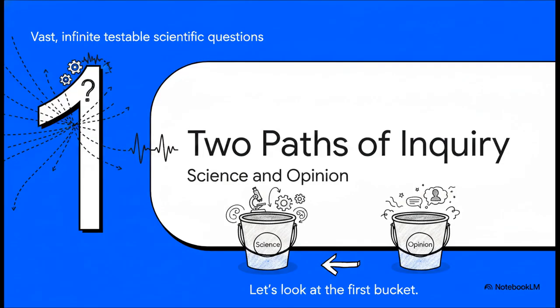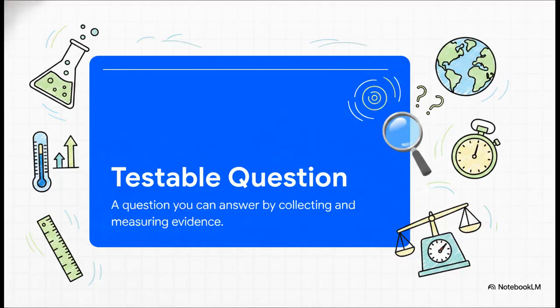Section 1. Two paths of inquiry, science and opinion. Let's see what that really means. Think of the vast, infinite world of questions as being divided into two distinct buckets. Knowing which bucket your question belongs in is going to save you a tremendous amount of time and frustration. The first bucket is the testable question. This is a question you can answer by actually collecting and measuring evidence. For a question to be testable, it strictly relies on things we can physically measure in the real world. Think weight, temperature, time, or distance. If you can't measure it with a tool or make a clear observation, well, it's just not a testable question.